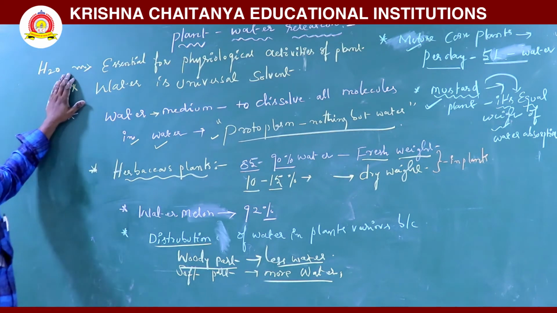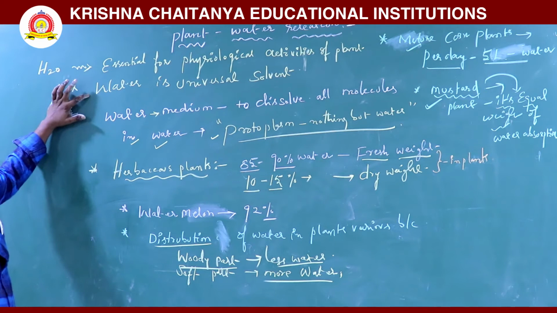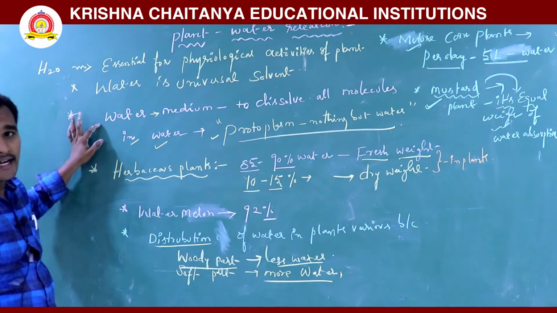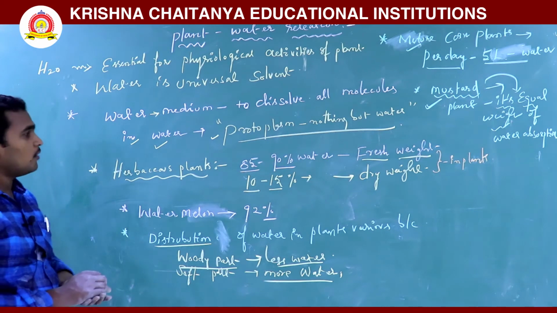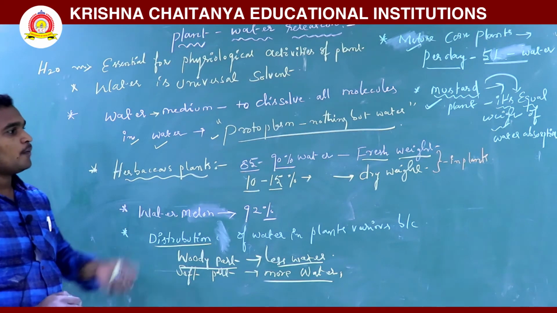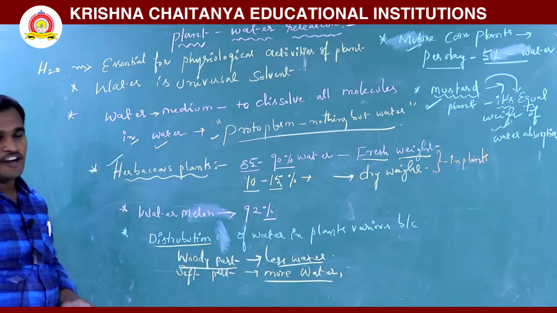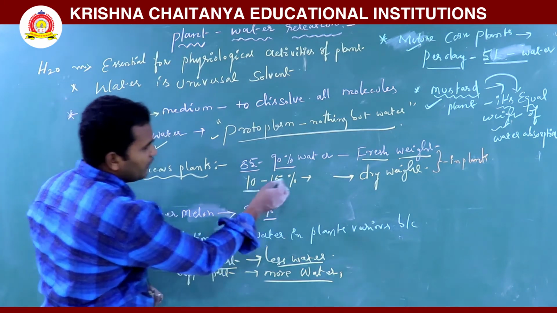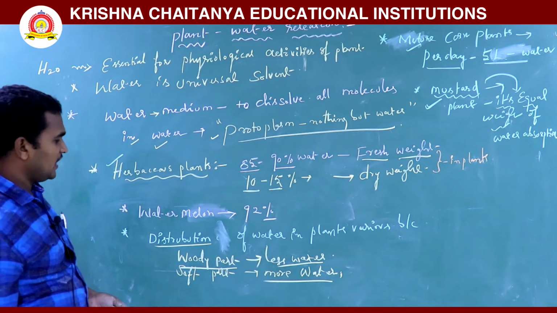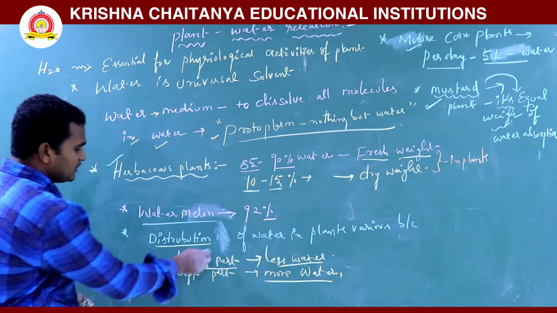Water is also essential for all physiological activities, and it plays an important role in all living organisms. Water is a universal solvent, and it provides a medium to dissolve all the molecules. Protoplasm is nothing but water. In herbaceous plants, 85 to 90% of fresh weight is water, and the remaining 10 to 15% is dry weight. Next, a watermelon has 92% water.